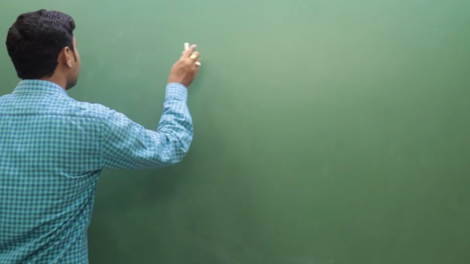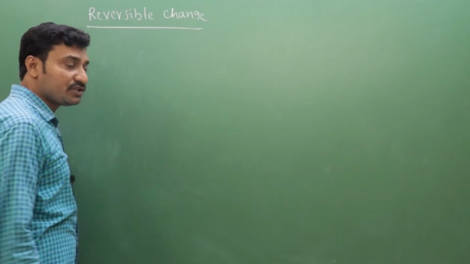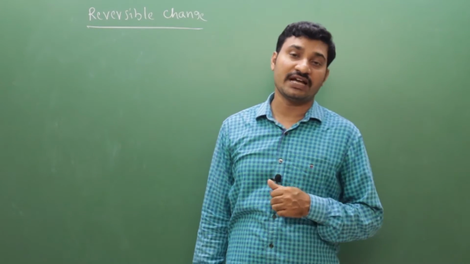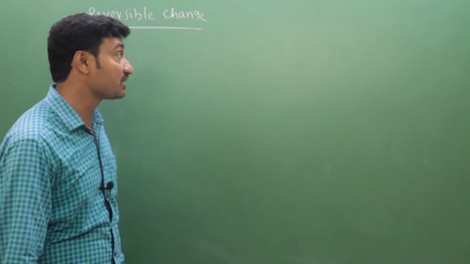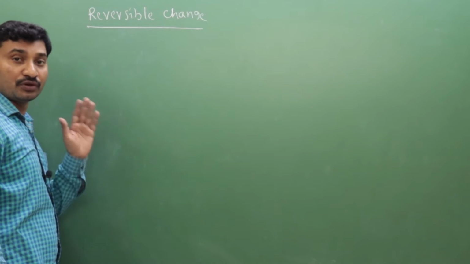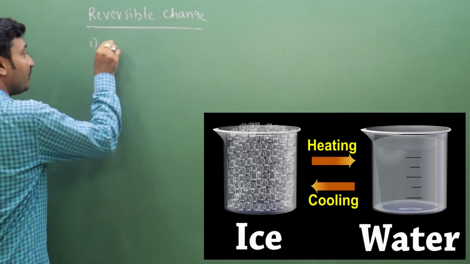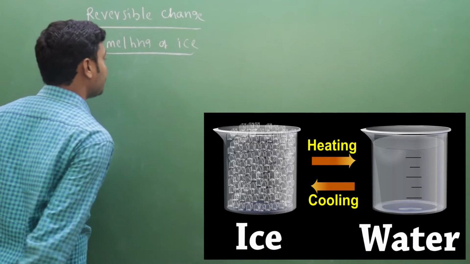Next one, reversible processes, reversible changes. Already we discussed what a reversible change is. Reversible change means the change in which both forward and backward directions take place, known as reversible change or reversible reaction, both forward and backward. For example, melting of ice is an example of reversible change.